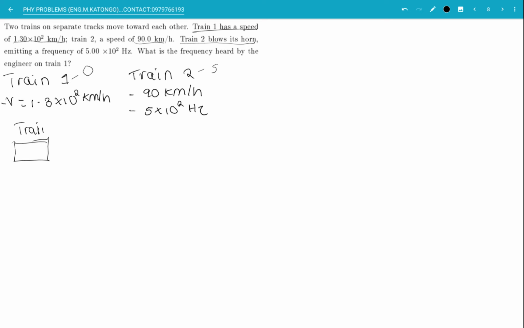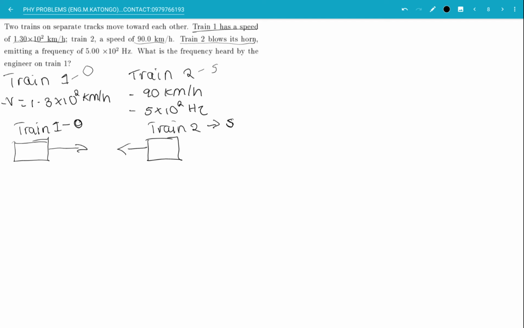So we have the first train and we have the second train. We have concluded that the second train is the source and the first train is the observer in this scenario, although they are moving towards each other. This will help us determine the sign of the velocities once we are placing them in our equation. Since both of the trains are moving, they will both have velocities which have already been stated.